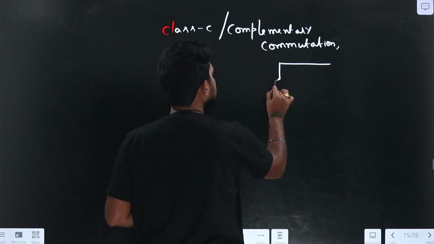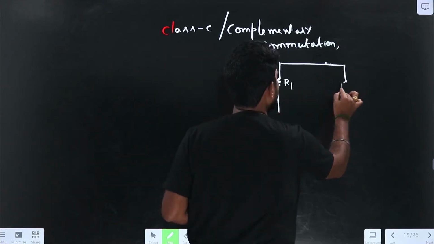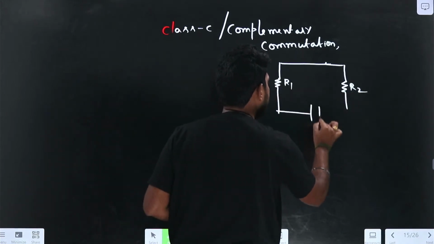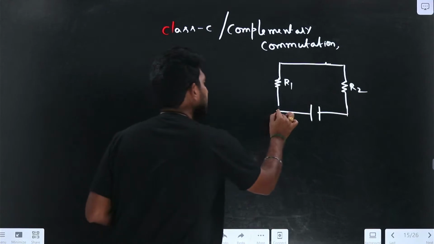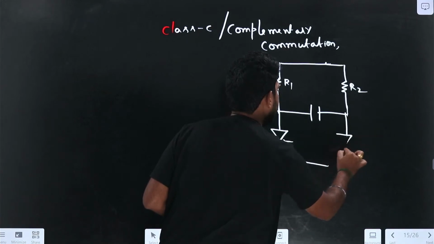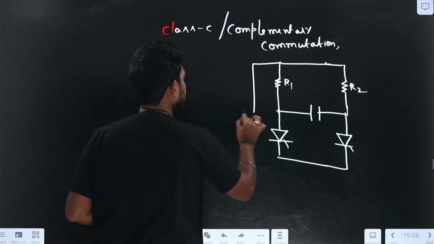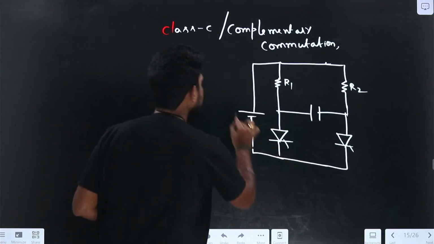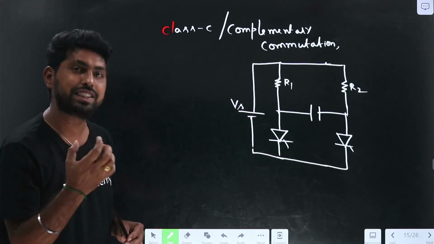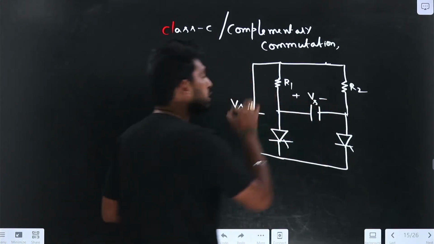So it has a resistance, let me call it R1, and here one more resistance, R2. We have the capacitance over here, and the two thyristors, T1 and T2. This is connected to the DC source Vs. Assume that initially the capacitor is charged to plus minus Vs.